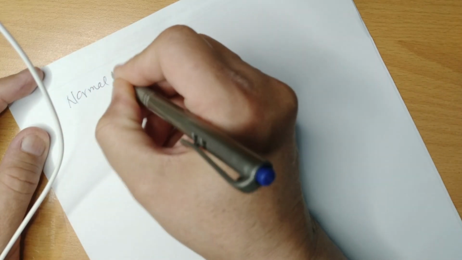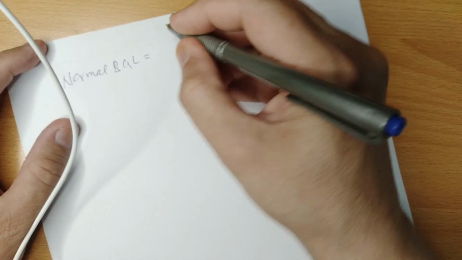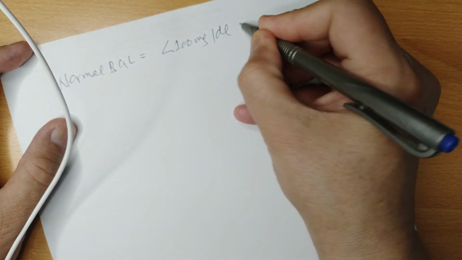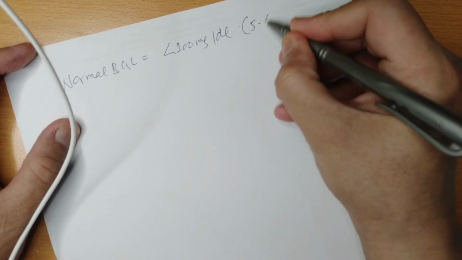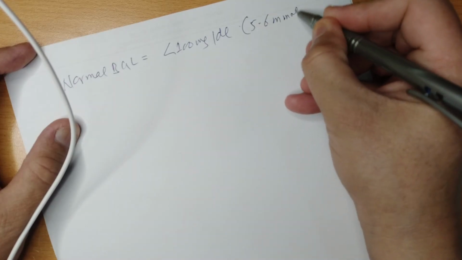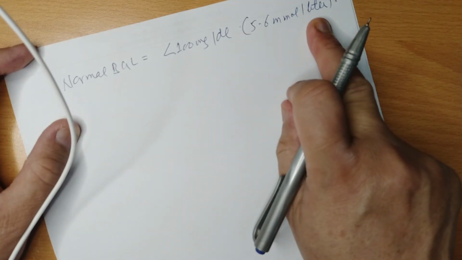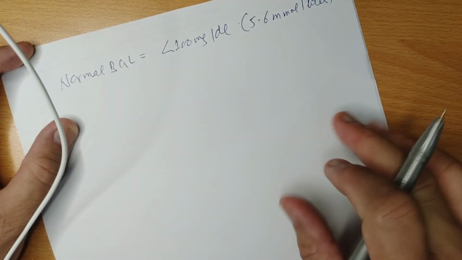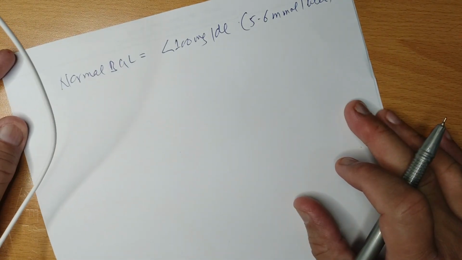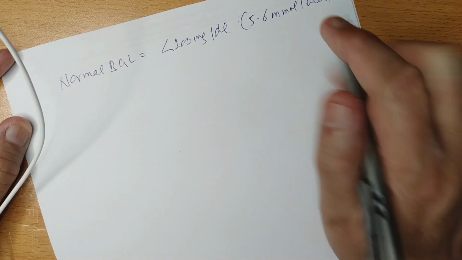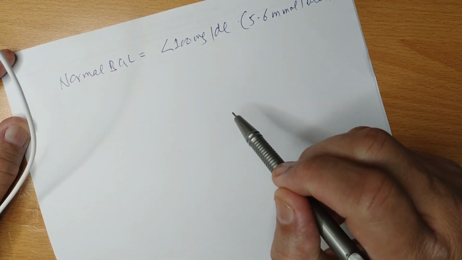You can multiply this 5.6 millimole by 18 and convert it into 100 milligram per deciliter. Millimole per liter can be converted into milligram per deciliter.